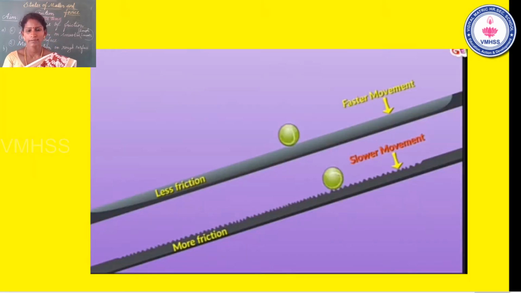See the slide again. The ball is moving on smooth surface, and that is faster movement. And in the second one, the ball is moving on rough surface with slower movement. Why? Because the surface is rough. So we need more friction.